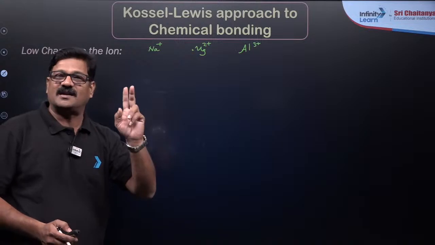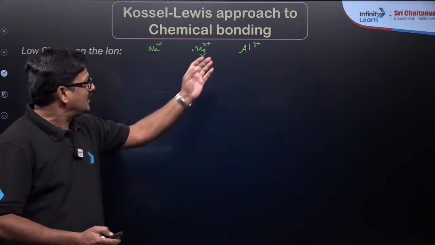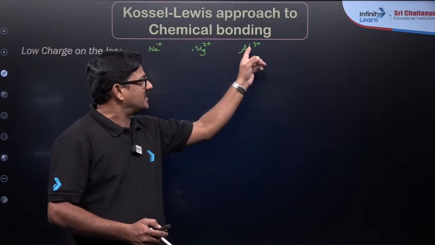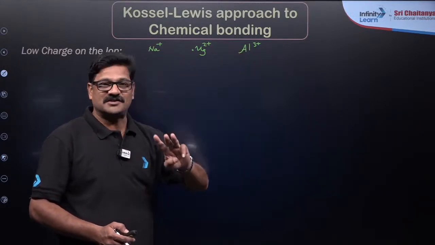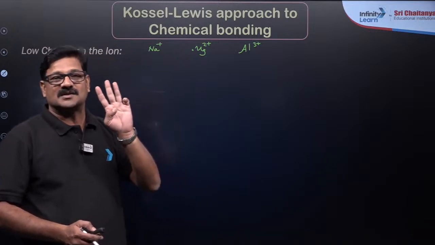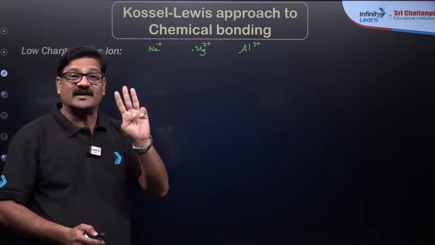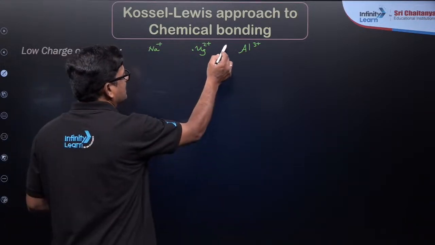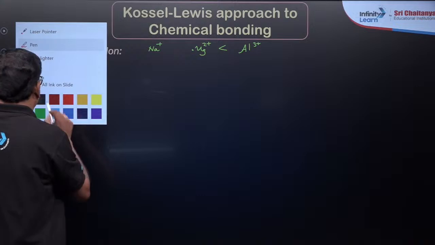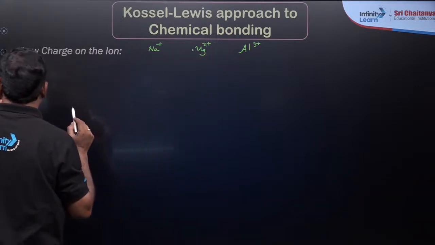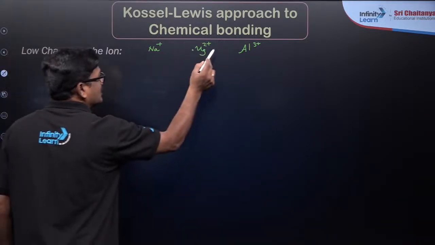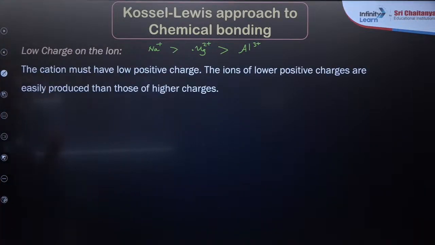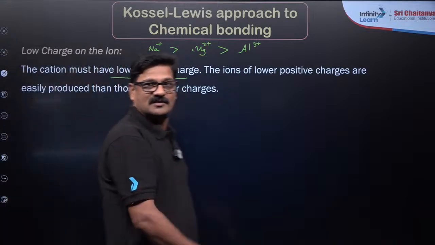But to form this, the first ionization energy and the second ionization energy also have to be used. But to form aluminum 3 plus, the first, second and third ionization energies all have to be used. So the sum of IE1, IE2, IE3 is an energetically very expensive process. So the formation of aluminum 3 plus is too expensive, so its ease of formation will be the least. I want to say the cation with a low positive charge can be easily formed.